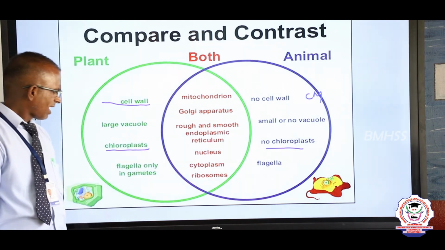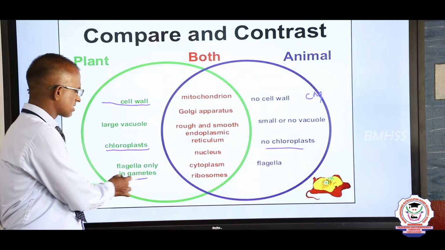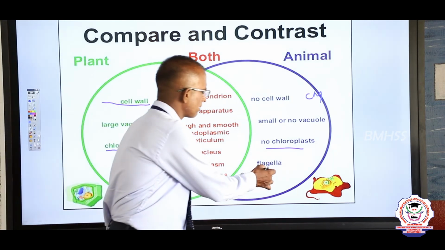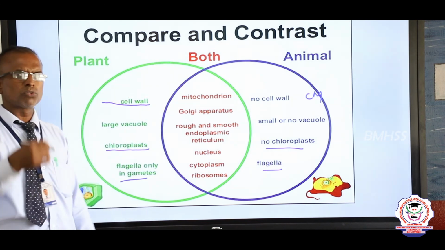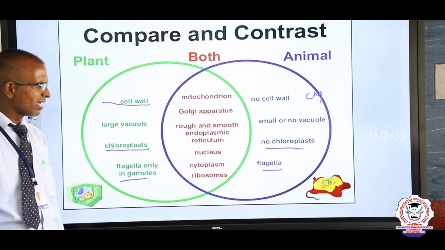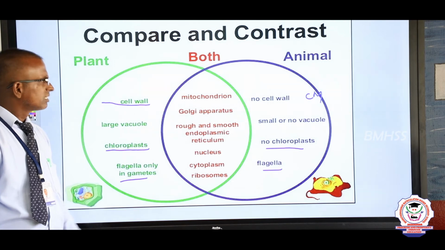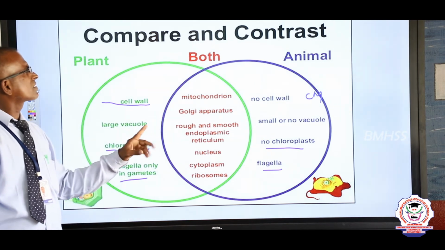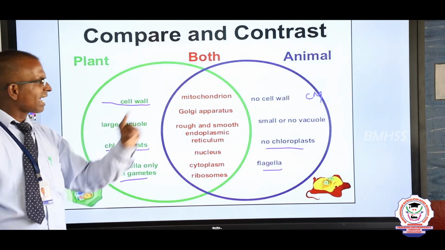Flagella are found only in the gametes. Flagella are small, minute structures developed from any part of the cell. These are the differences between plant cell and animal cell.